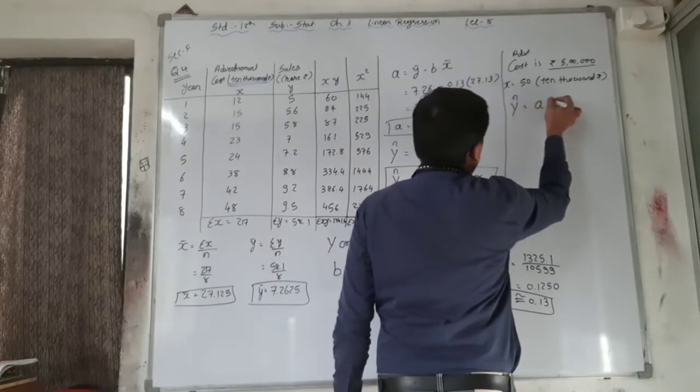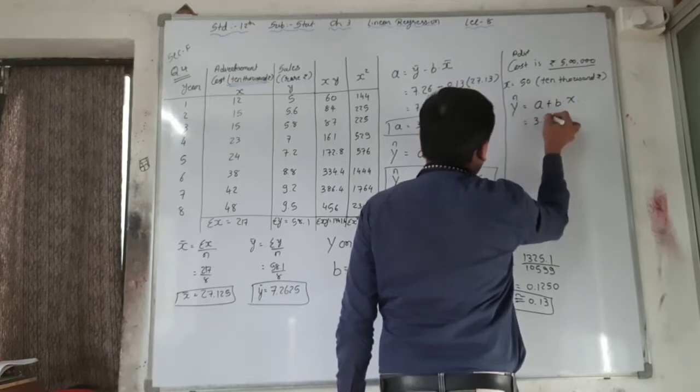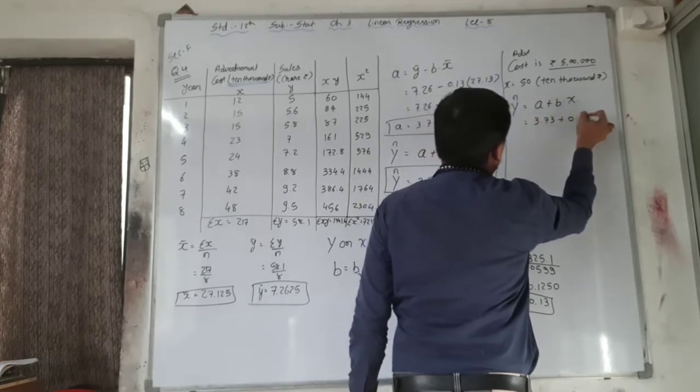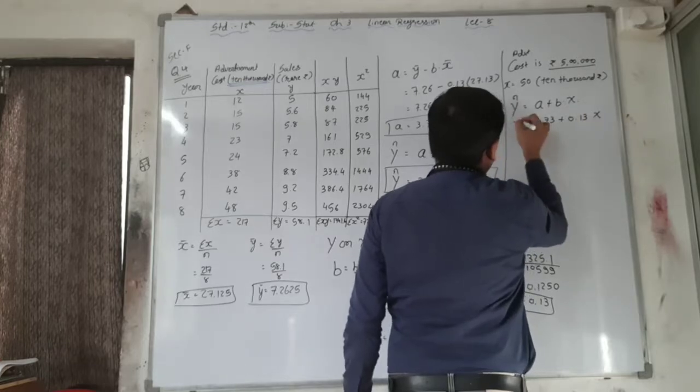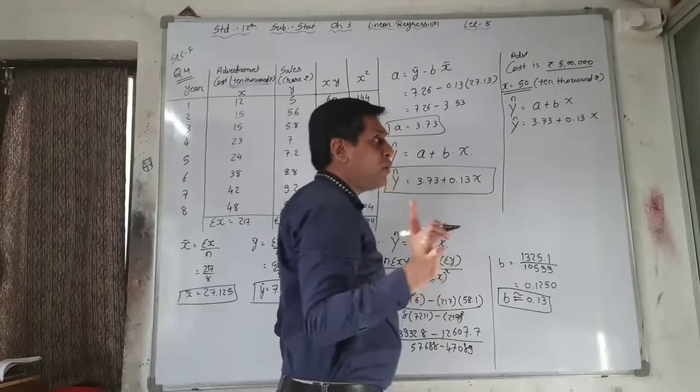Y cap is equal to A plus Bx. Now 3.73 plus 0.13x. This is your y cap, and now put the value of x equal to 50 into this.